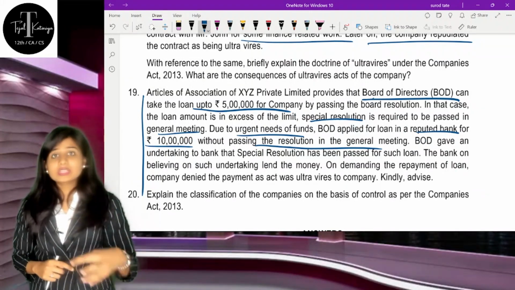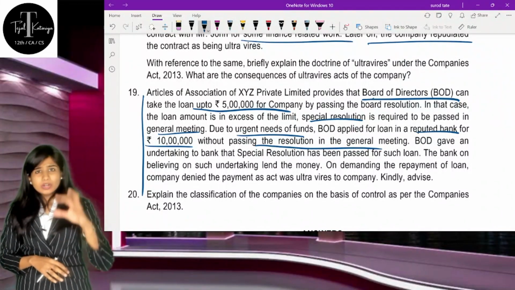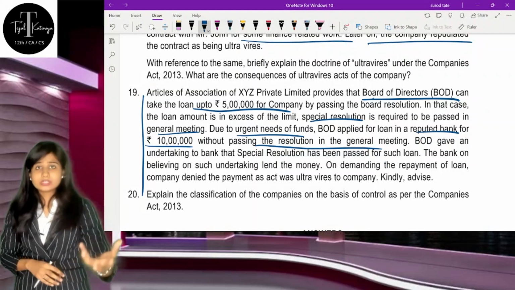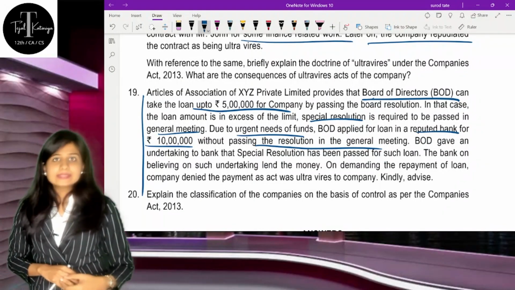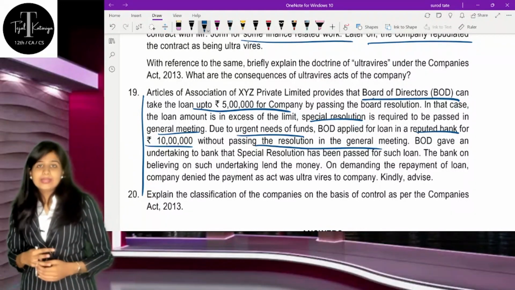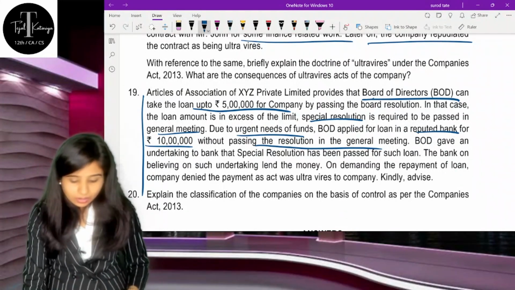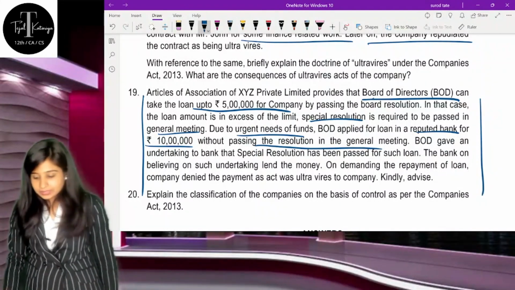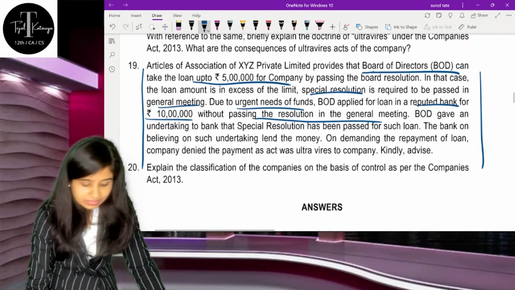They should not check whether the resolution is properly passed, or what the limit is. They are not responsible for checking that. Hence, if the resolution is passed, the bank can give the loan, and the bank can recover the entire amount of the loan under indoor management, because being an outsider, it gets the protection.